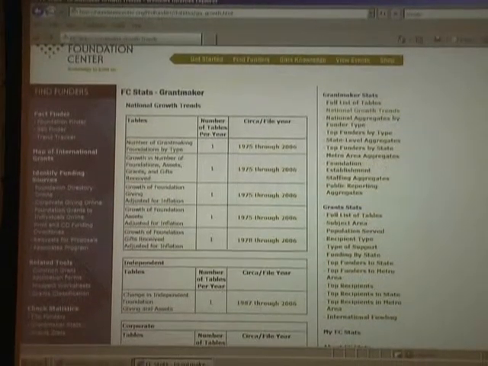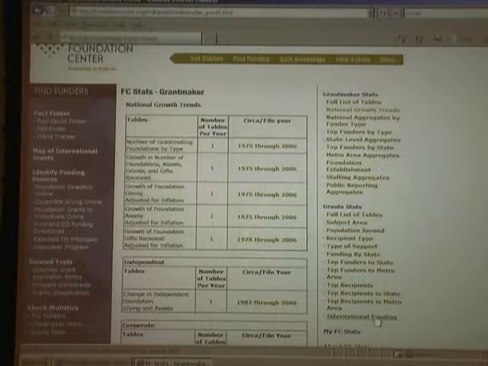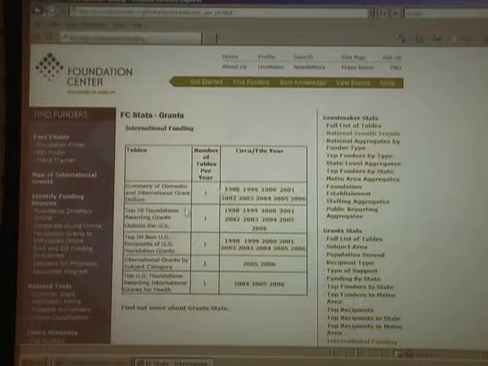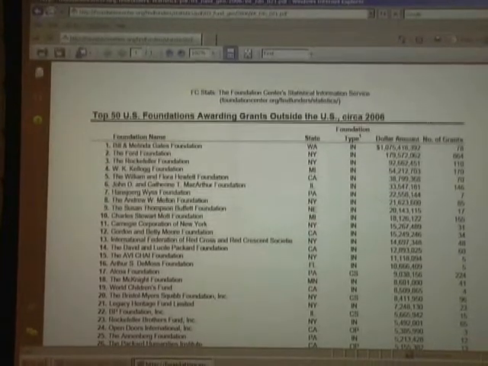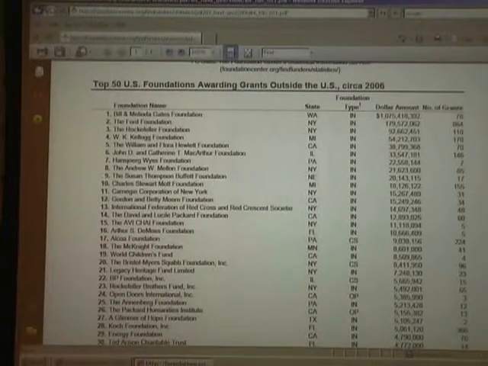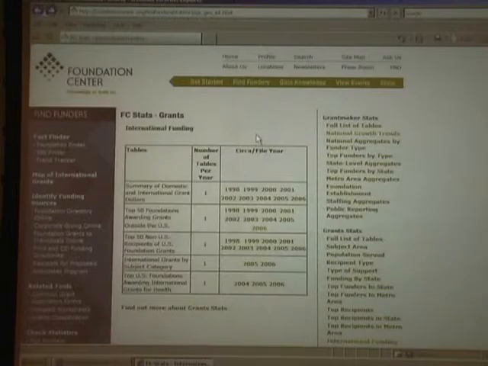And say you want to know who the top funders are in international funding. You can select the international funding link on the right-hand side, and then let's say we're looking for the top 50 foundations awarding grants outside the United States, and there are multiple years available actually. We're going to select 2006 as the most recent available. And it's going to present us with a quick chart of who the top funders are in terms of those that are giving outside of the United States. So it's a quick way for you to find out who these major players are in these areas, whether it be by geography, by subject area, or some other category.